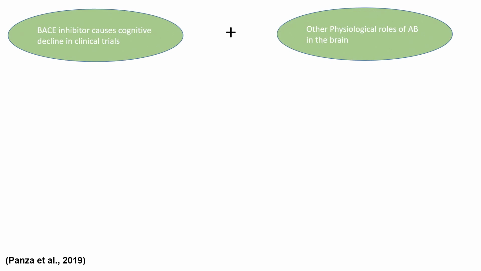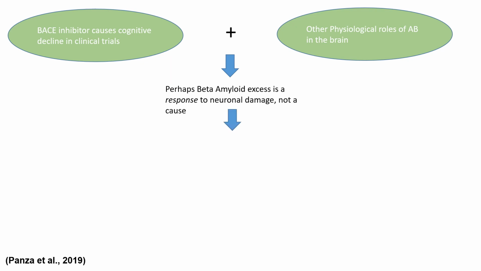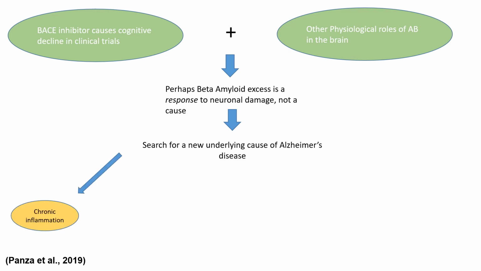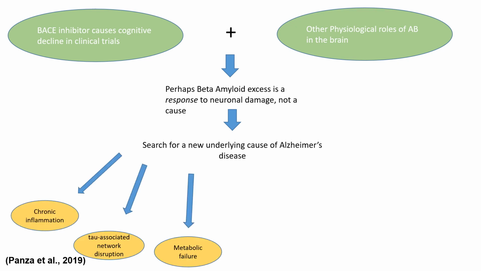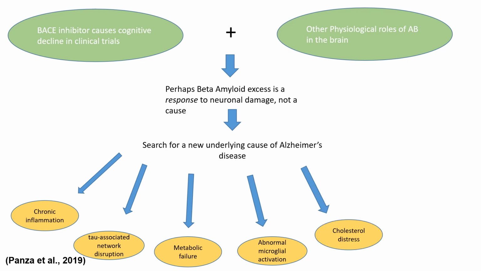Recent research has found that soluble amyloid beta serves a variety of physiological roles in the brain. This might explain why BACE inhibitors, whose mechanism stops the production of AB altogether, result in cognitive decline. Some researchers are positing that the increase in beta amyloid production in Alzheimer's is a response to neuronal damage, not a cause. The production of amyloid beta may represent a chronic attempt to protect neurofunctioning. Some researchers are now beginning to shift focus to try to find an alternative underlying cause to this devastating disease.